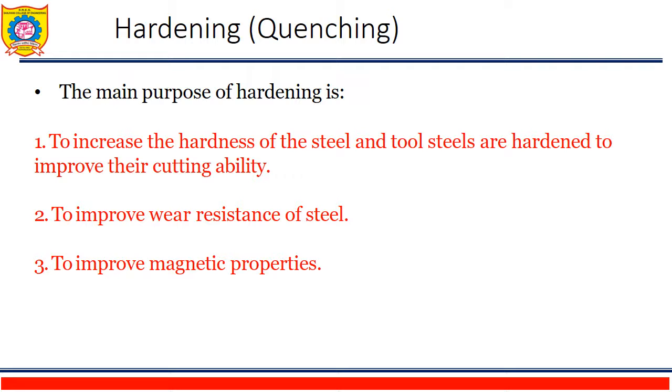The next heat treatment method is hardening or quenching. The main purpose of hardening is to increase the hardness of steel, and tool steels are hardened to improve their cutting ability. To improve the wear resistance of steel and to improve the magnetic properties of steel, the hardening process or quenching process or heat treatment is generally carried out.